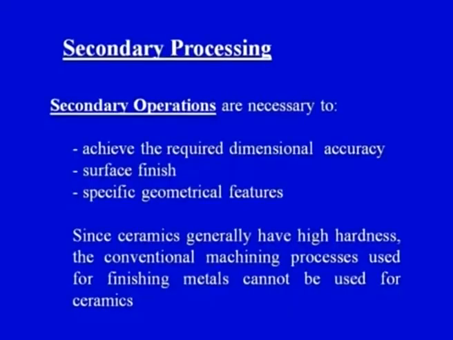Since ceramics generally have high hardness, which is already known to us, and in lecture 1 and lecture 2 of module 3 on ceramics we have seen that ceramics have high hardness. Conventional machining processes used for machining metals cannot be used for ceramics.